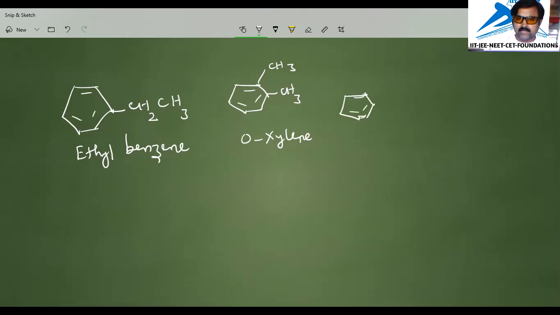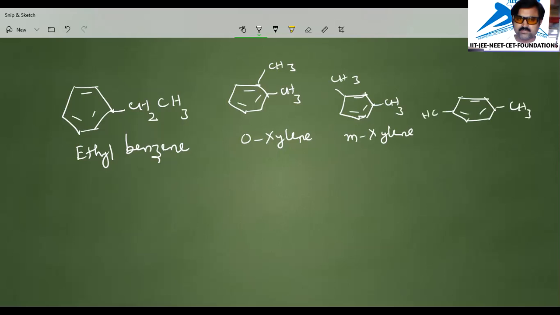We have meta-xylene, and we have para-xylene also in this category. This is meta-xylene. We have another one, that is para-xylene. This is CH3.